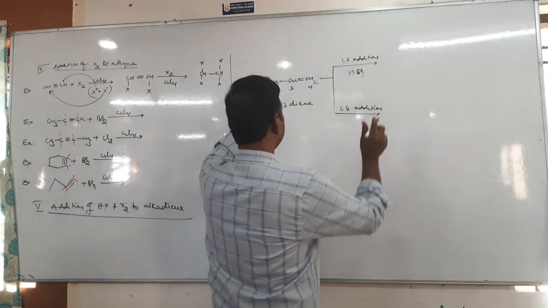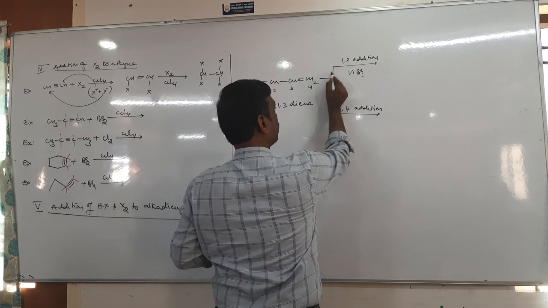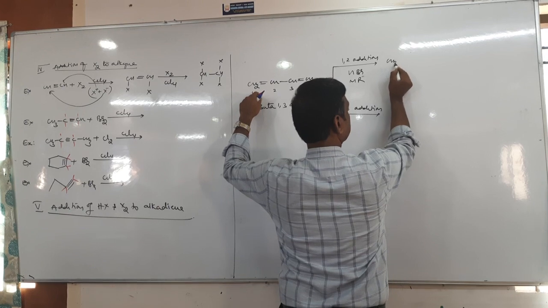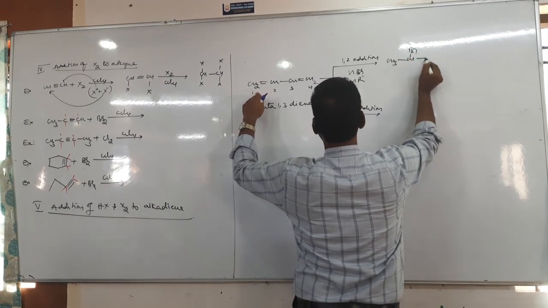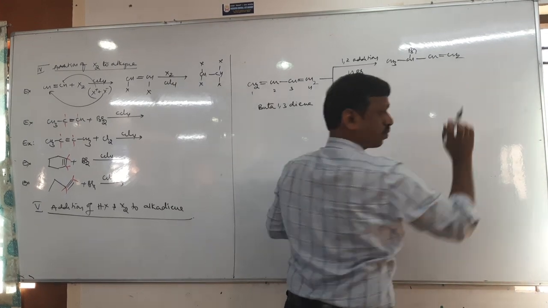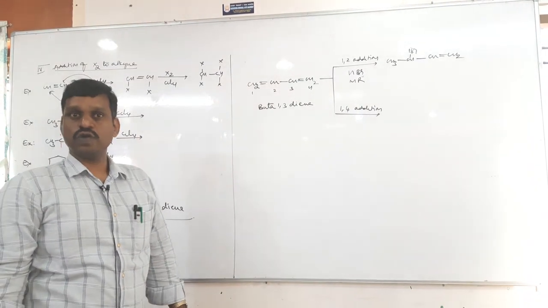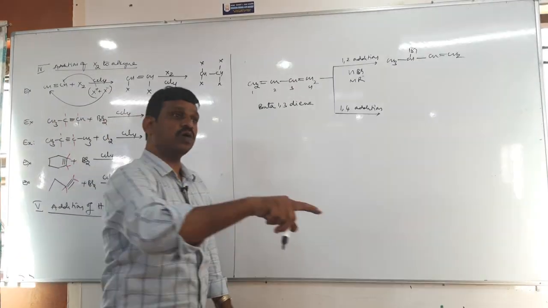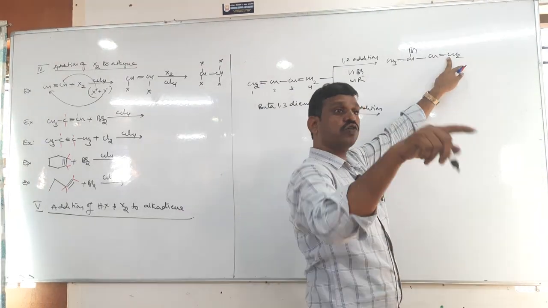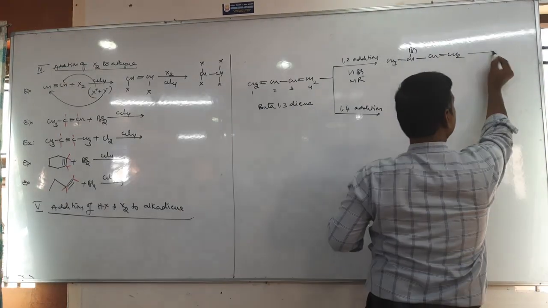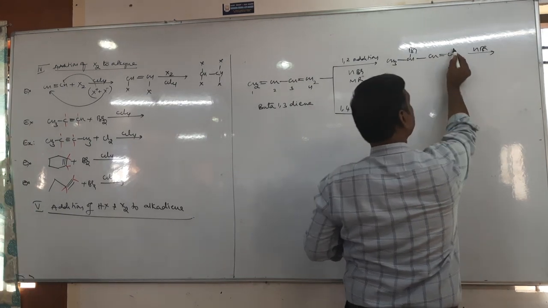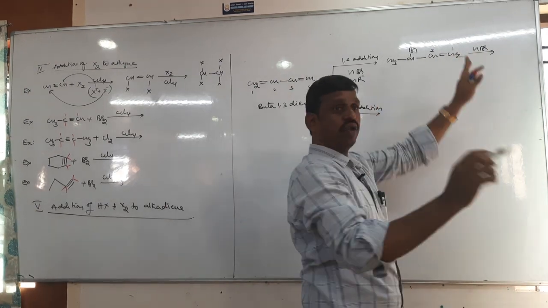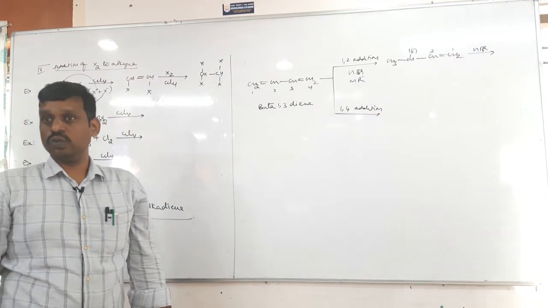Suppose it is added on this double bond, according to Markovnikov's rule, tell me: CH2 becomes CH3, CHBr, then CH double bond CH2. This is one product, called 1,2 addition. Suppose there are 2 moles, here also it is added, also according to Markovnikov's rule. Like for example, with another mole of HBr, again according to Markovnikov's rule, H plus is added, Br is added here, and you will get a product. That is 1,2 addition.